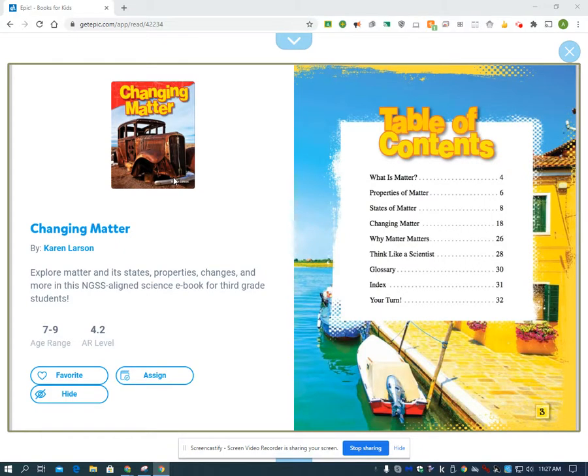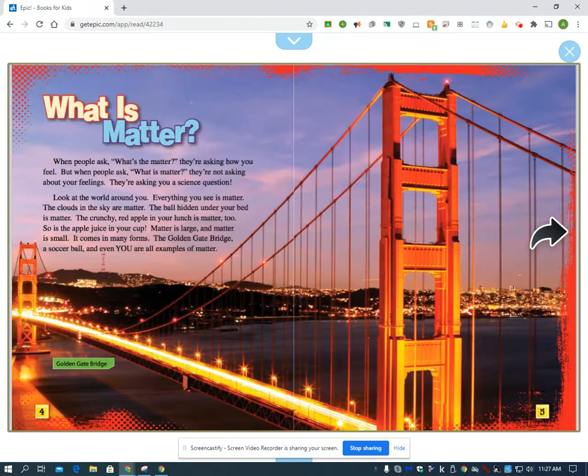Phillips. So in case you missed our live stream this morning, I am going to go over what we talked about in class or on the Google Meet. So we have a book here called Changing Matter, okay, because we are getting ready to start our units over solid, liquid, and gas.